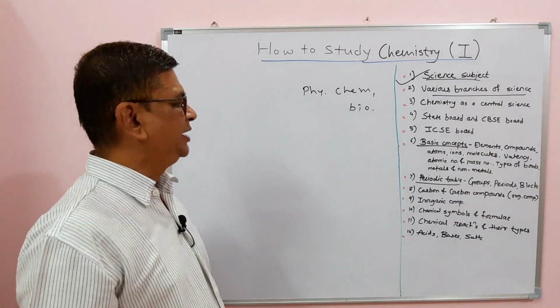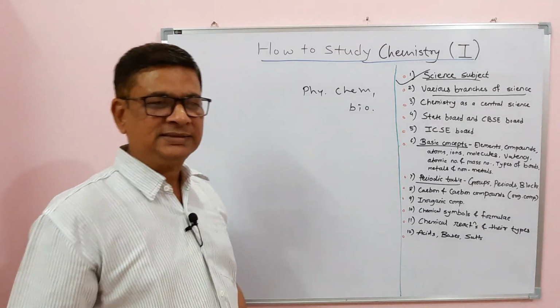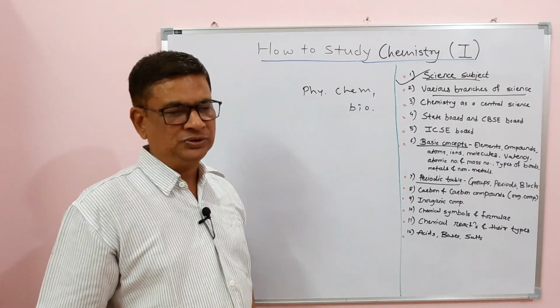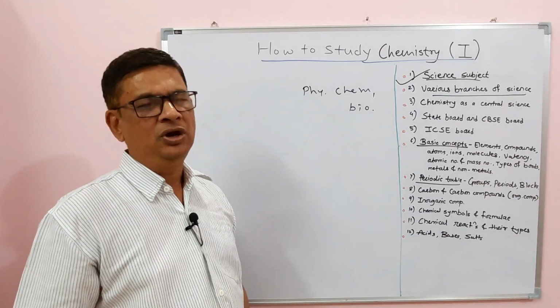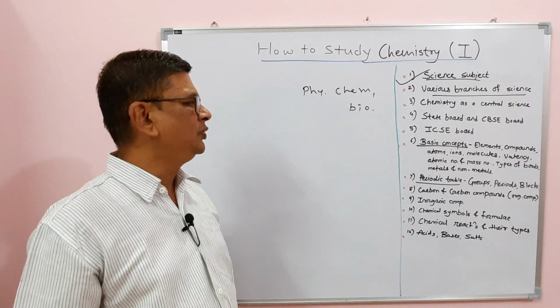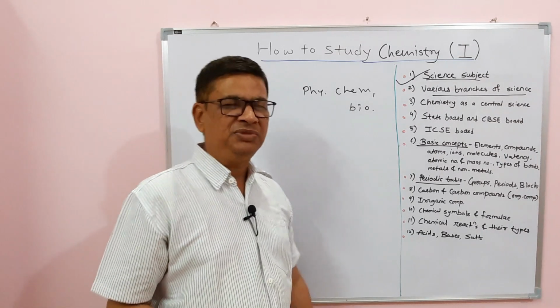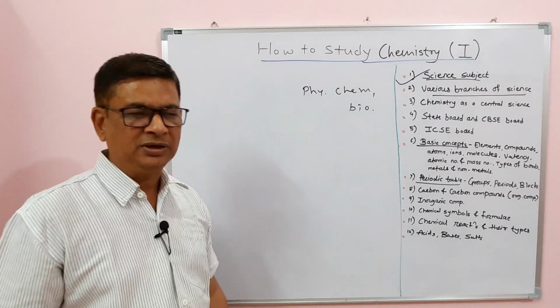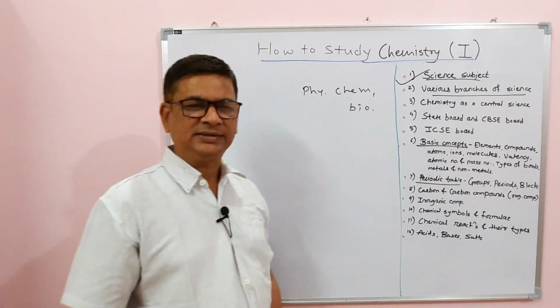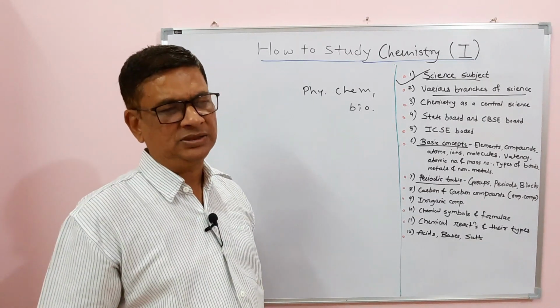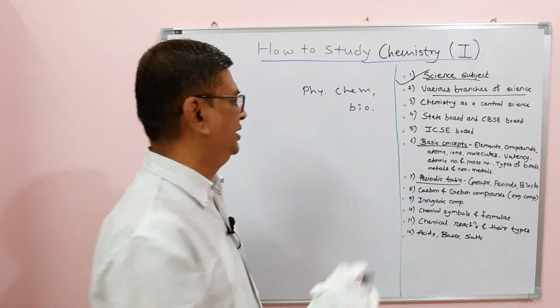As you know, chemistry is well studied at school level also. There are a few units, topics, lessons or chapters of chemistry. Even if you don't have a separate chemistry subject in your board syllabus pattern, there are always some topics, chapters, lessons or units from chemistry.